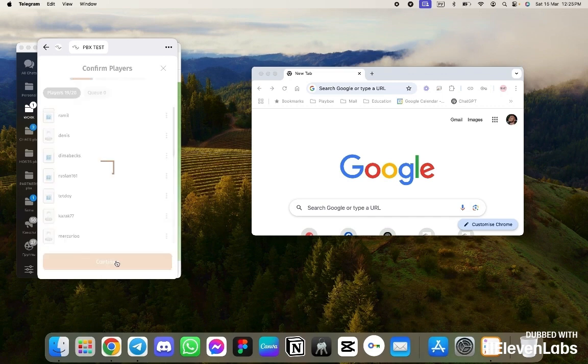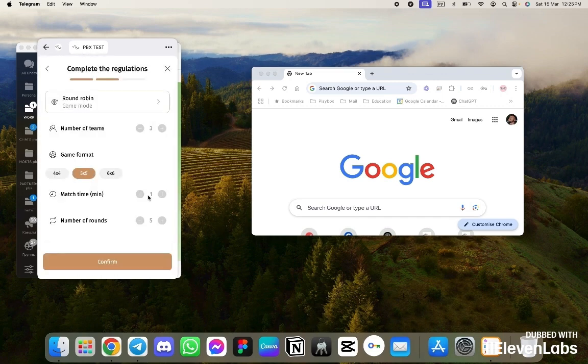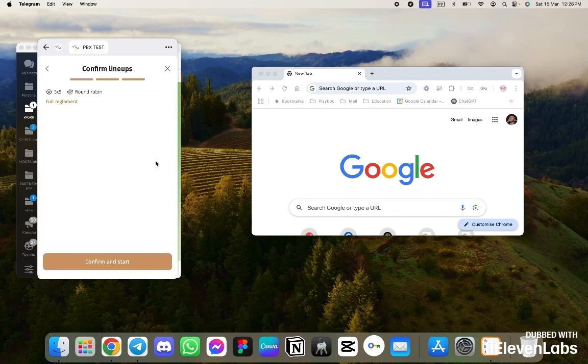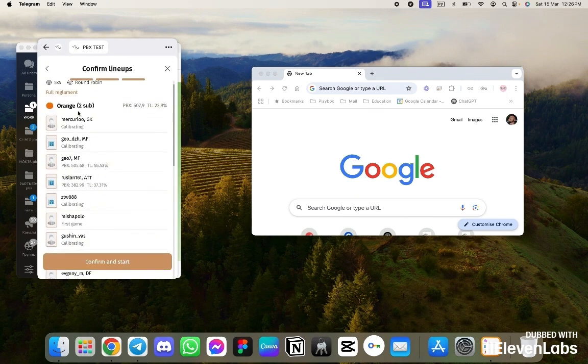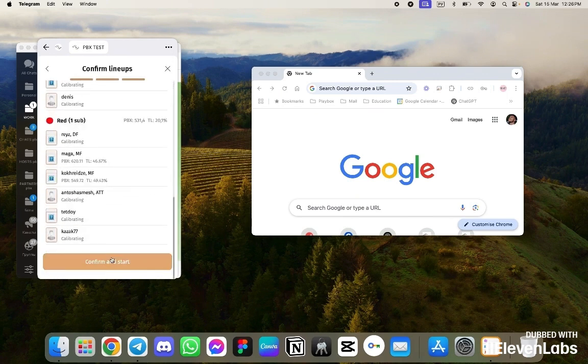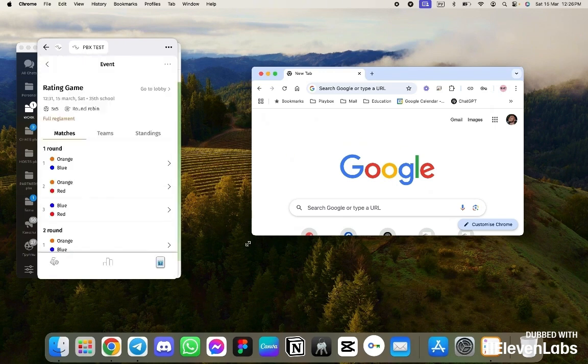Everything is quick here. Let's even leave the players. The round-robin system 3-1-5, we saved all that. The lineup will now change. One of the teams will have 2 substitutes. That's it, let's start the game.